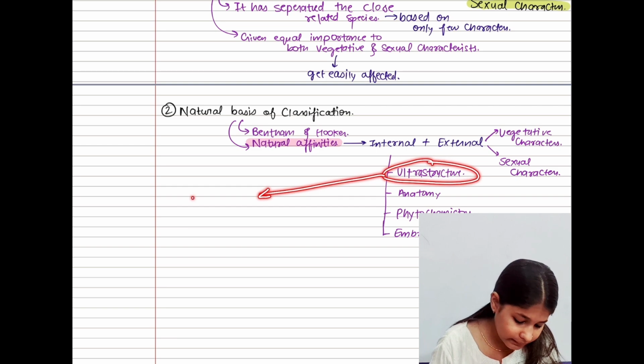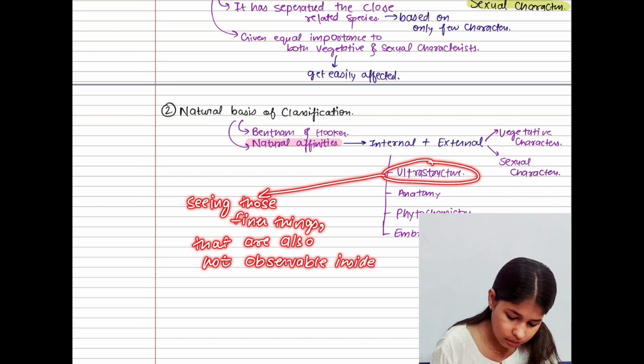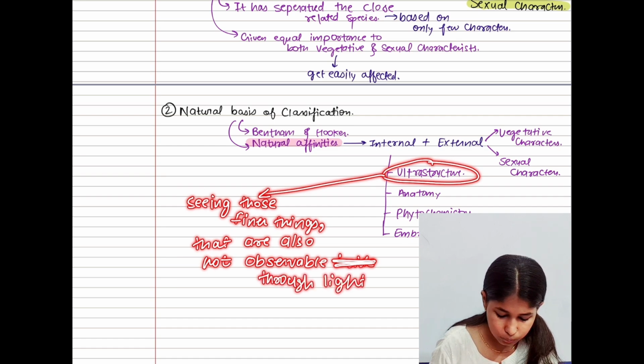Ultrastructure means seeing those finer things that are not observable through a light microscope.